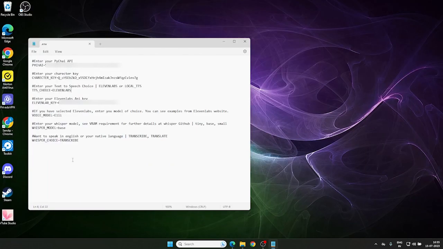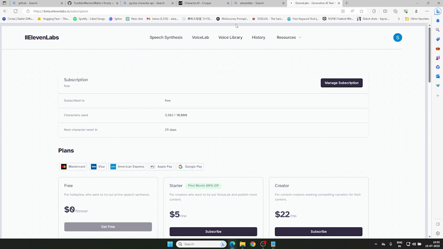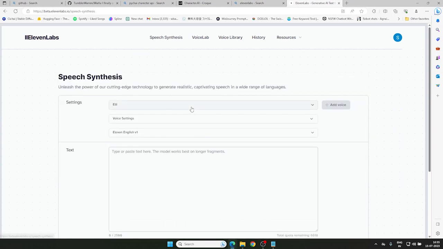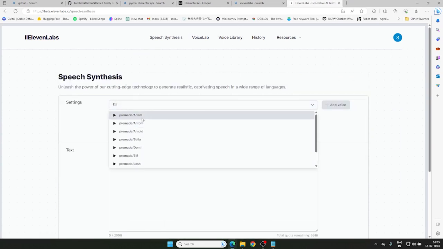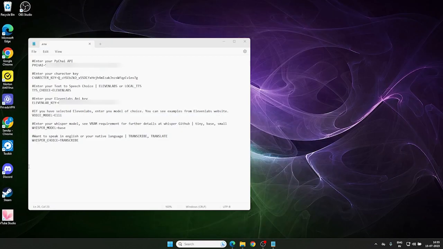Then after saving it, you can also choose the voice model listed here like this. Let me show you. These are the voice models. You have to just copy the name, like Adam, Anthony, Arnold, Bella, Dom, these names, and paste it here.